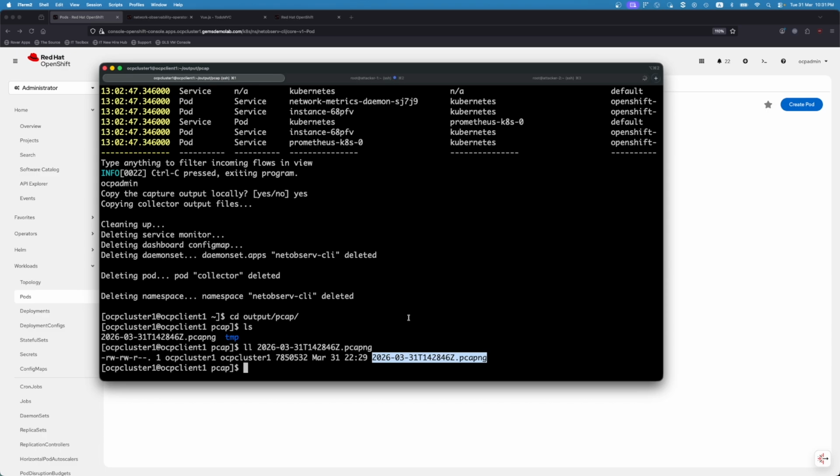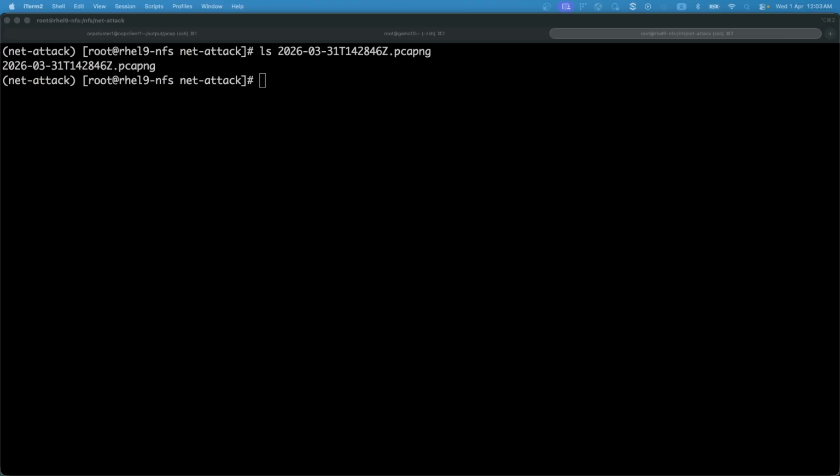So what I've just demoed is really a way in which we can leverage on the network observability CLI to collect information and traces, and how we can actually leverage on the network observability capabilities inside OpenShift to further analyze things and to look at the health status of the cluster itself.